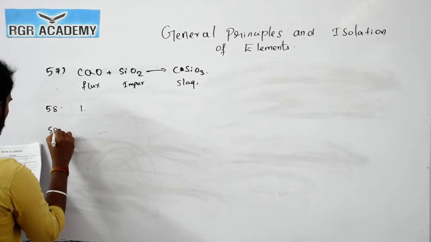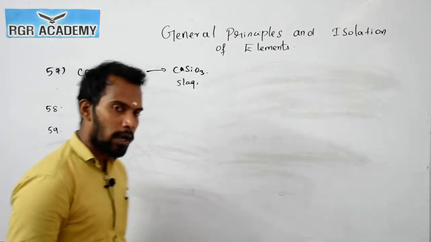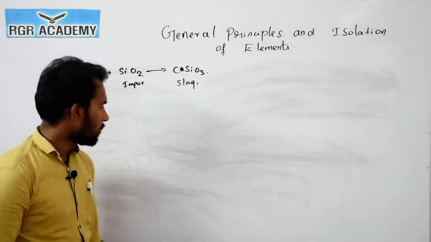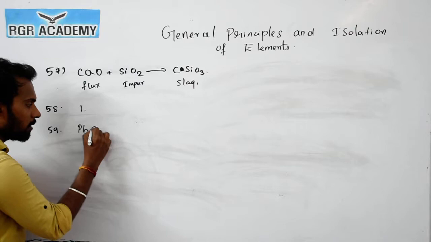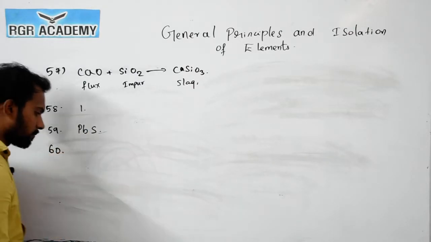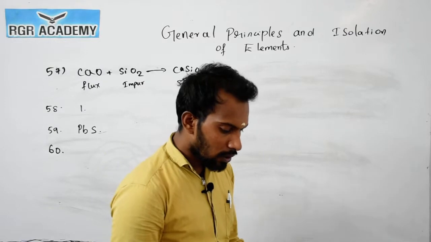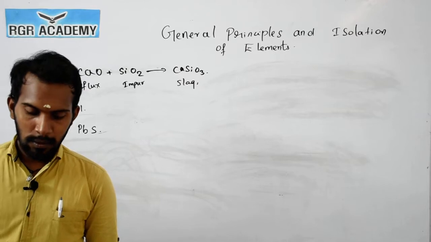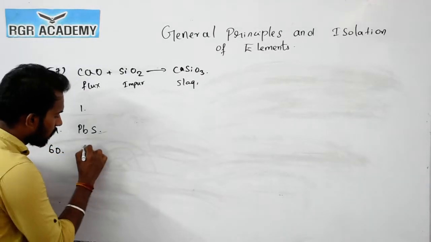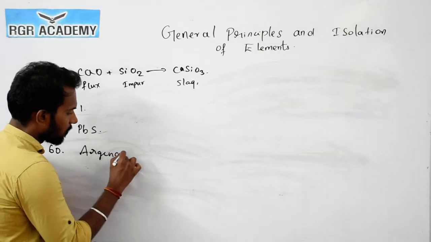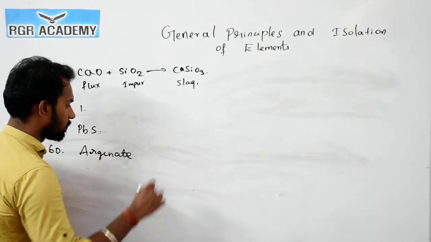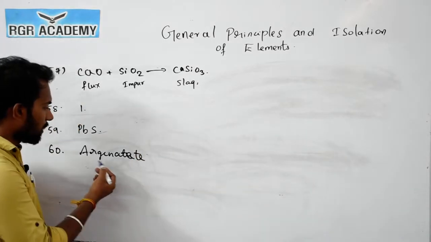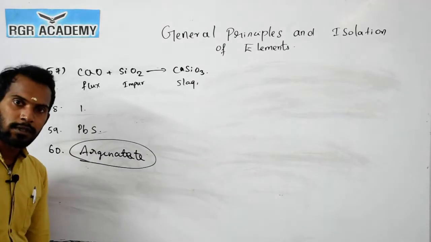Now question number 59. What is galena? Galena is an ore of lead. It's a sulfide ore, right? The compound is PbS. Now question number 60. Which of the following is an ore of silver? The name itself is there: argentite. The option directly given by the name is argentite.